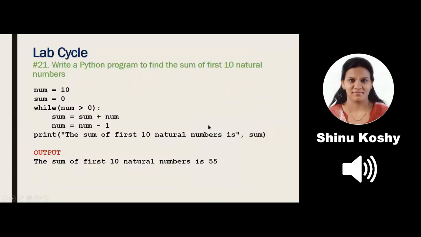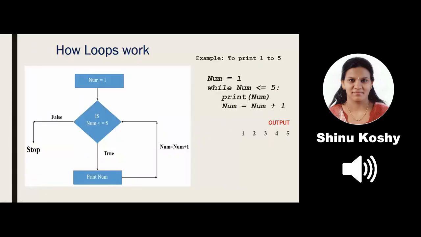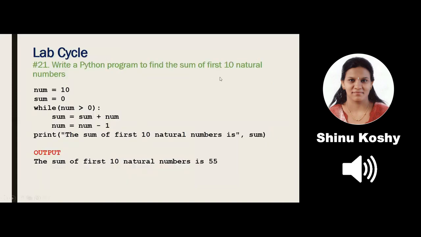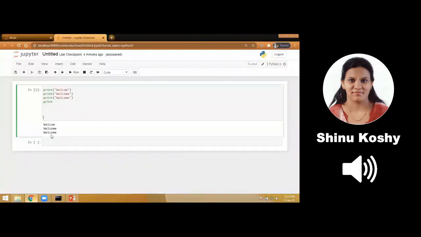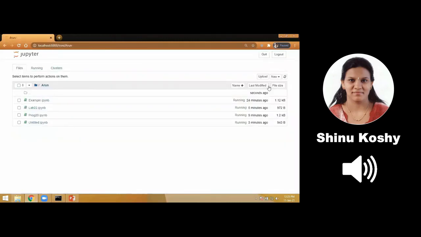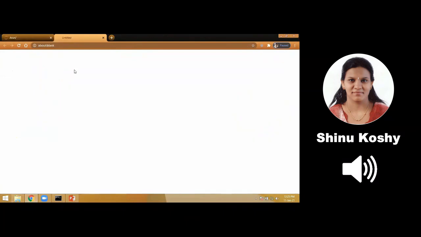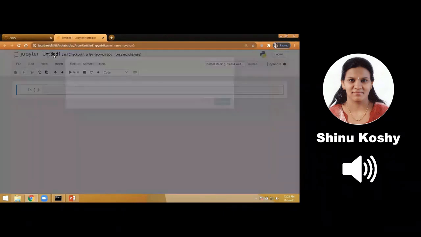This is lab cycle number 21. Write a Python program to find the sum of 10 natural numbers. So write a program to find the sum of 10 natural numbers. What are we using? The concept of loop. Which loop are we going to use?